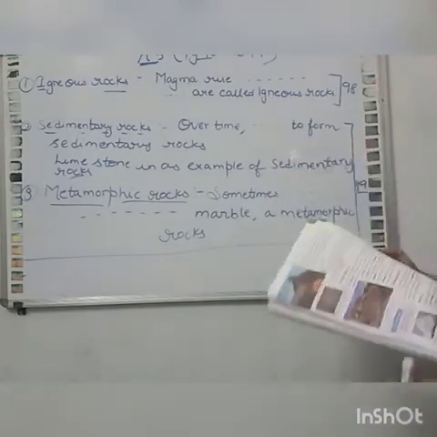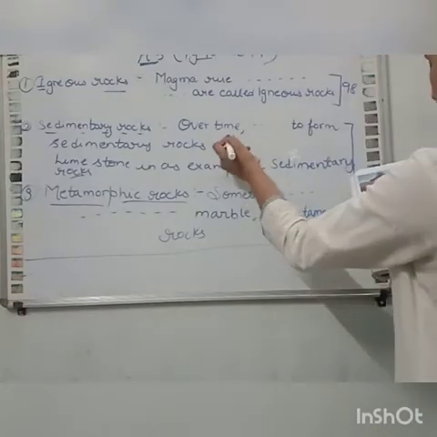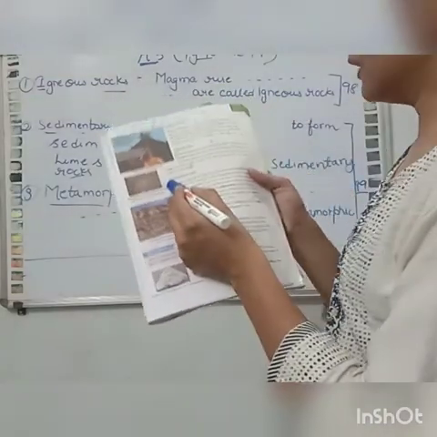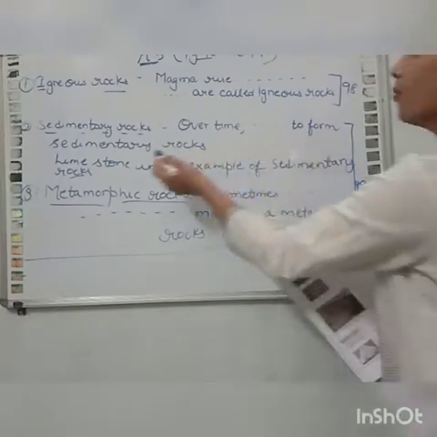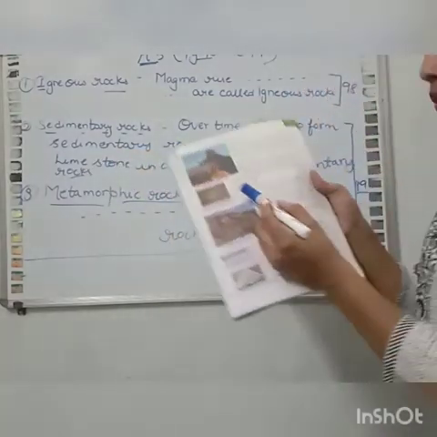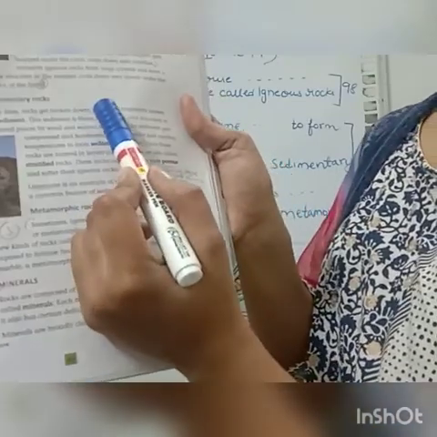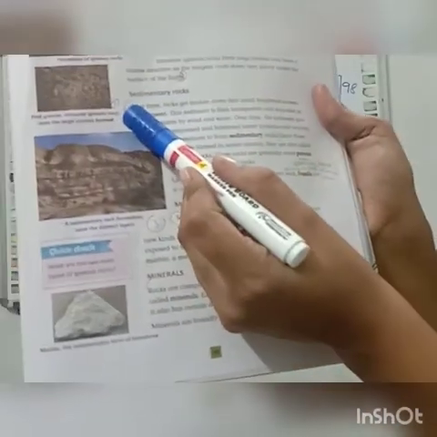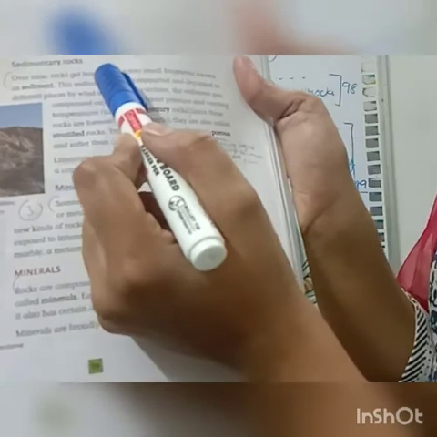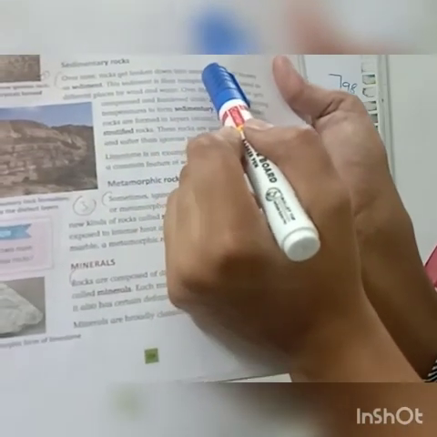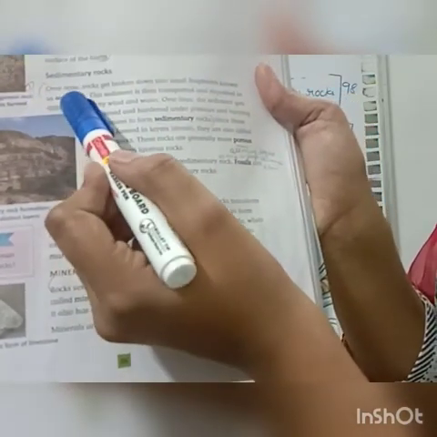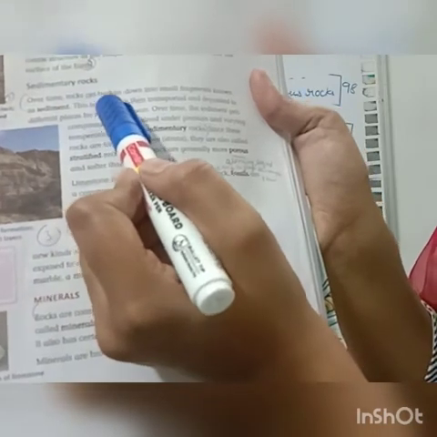Then the sedimentary rocks. Over a time, rock gets broken down into small fragments known as sediment. This sediment is then transported and deposited in different places by wind and water.